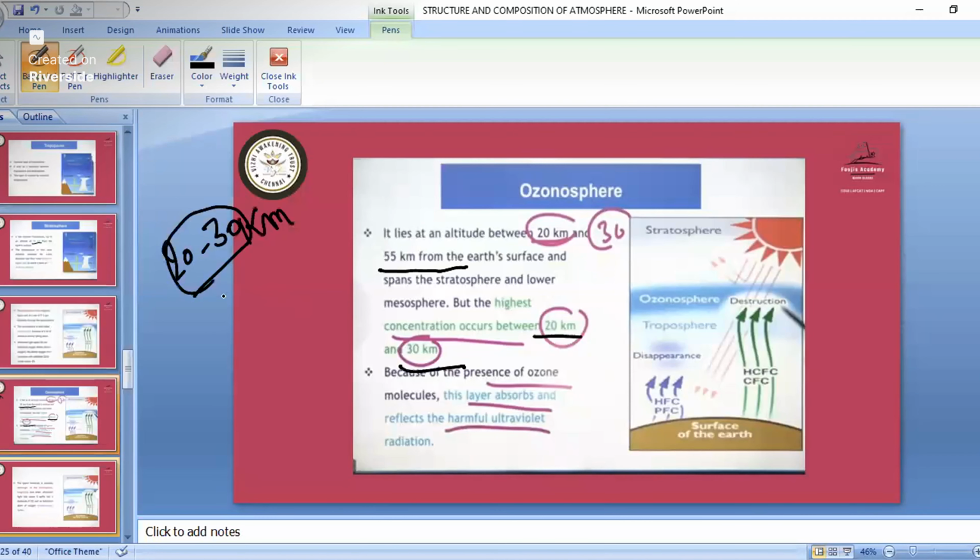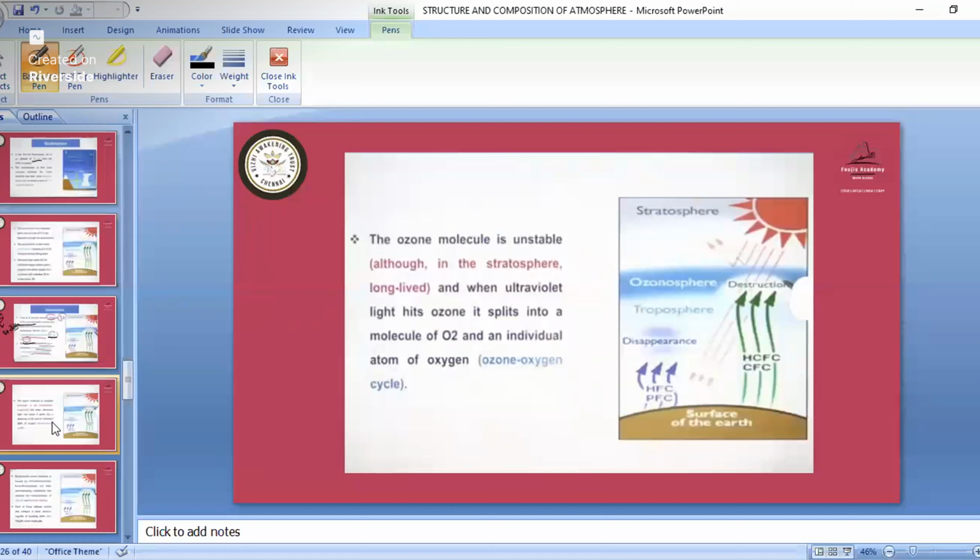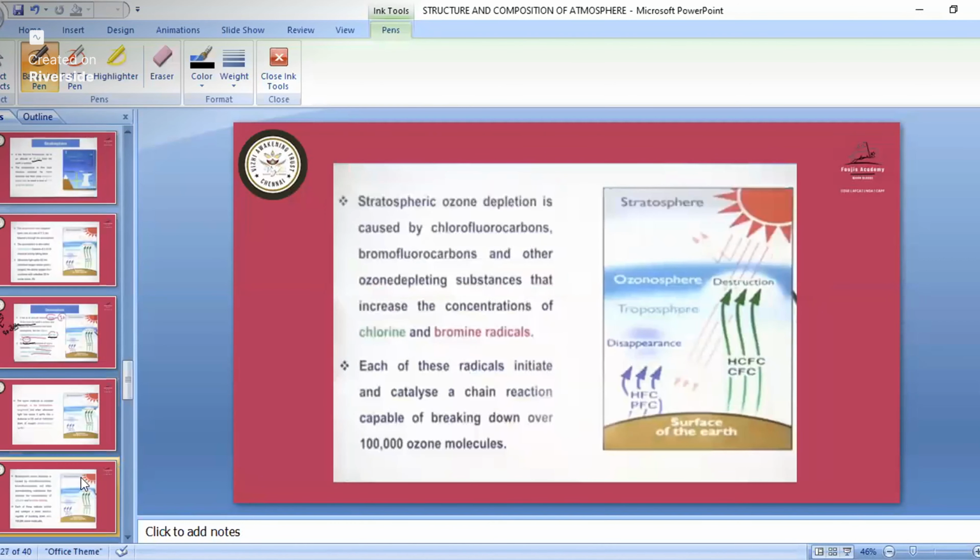So remember that we have the presence of ozone in three layers: tropo, strato and meso. In that, the maximum amount is in the stratosphere, and in that also the maximum amount is between 20 to 30 kilometers. So remember that one. Because of the presence of ozone molecules, the layer is absorbing the harmful ultraviolet radiation. So this is about the ozonosphere. Then there is a formation of O2, and after that we have the formation of O3. So remember all those things.